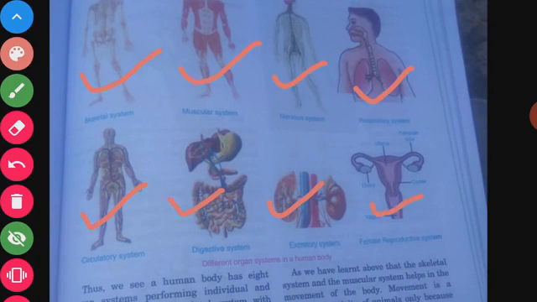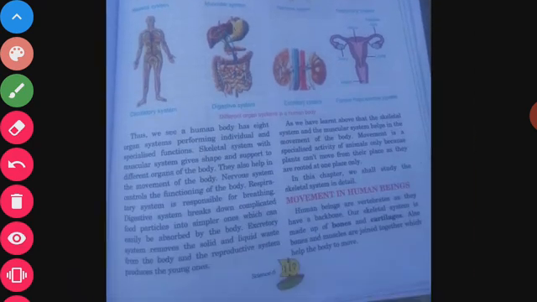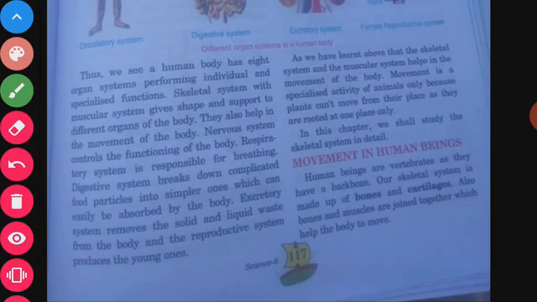These are the different organ systems in the human body. These are the 8 different systems in the human being. Thus, we see a human being has 8 different organ systems. These 8 different organ systems perform individual and special functions.